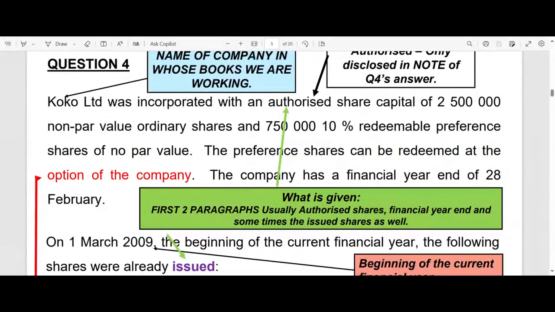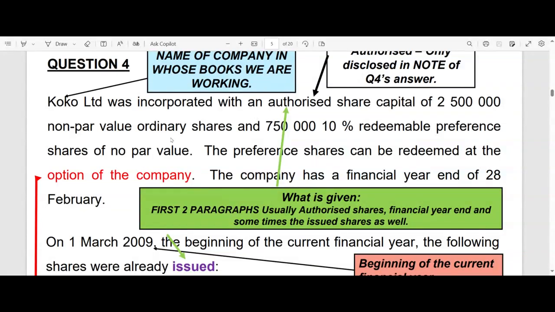You need a special resolution from the shareholders to change the MOI, which means that a certain percentage of the shareholders, I think it's 90% or something, must be present at such a meeting, and the meeting must be carried by a majority of 2/3 or more. So, like I say, it's not that easy, and then you've got to relodge an amended MOI to the CIPC. Anyway, that is not for financial accounting. In your third year, you'll have corporate procedures, and then they'll tell you all about those requirements.